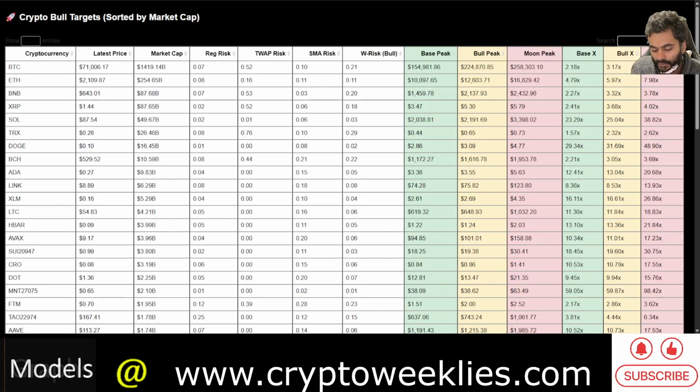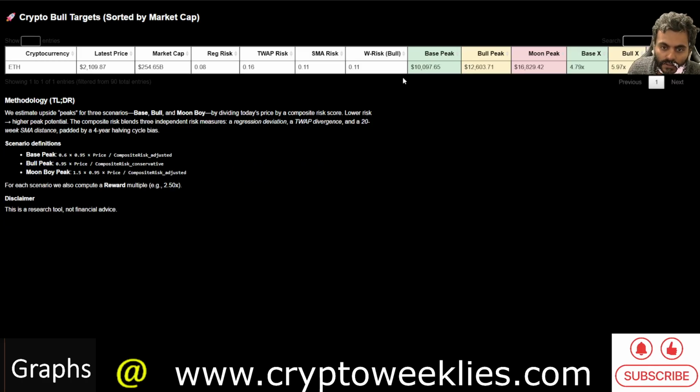In case of a bull market return for ETH, this model says that come next bull market timeline to be decided in 2028, 2029, if there is a decent alt season along with that bull market, the base peak forecasted for ETH in that environment is roughly 4x to 4.5x of the current price at around 10k.